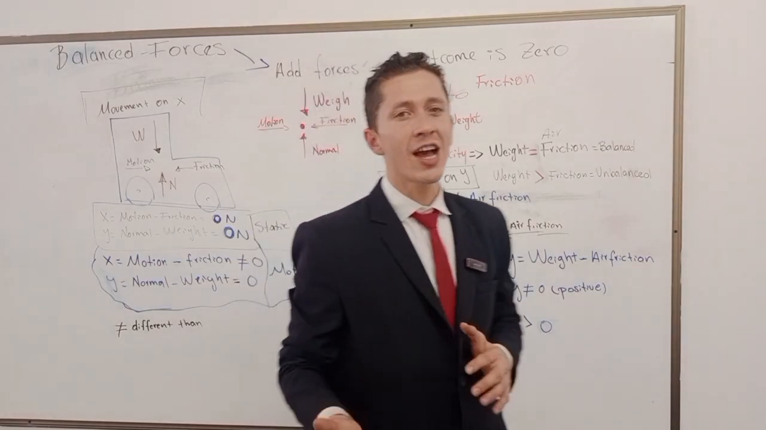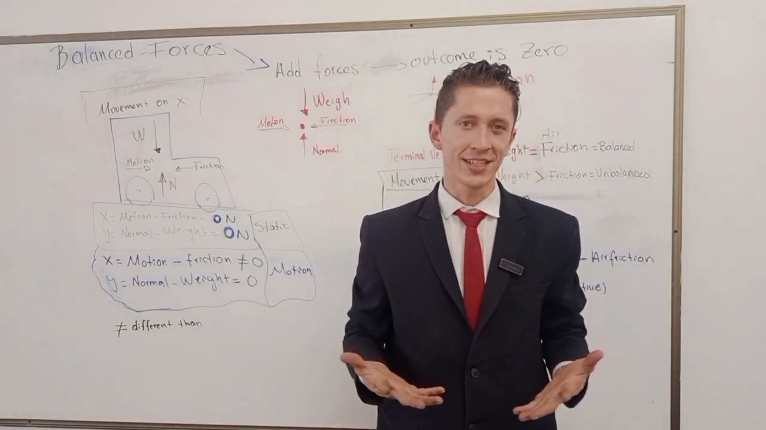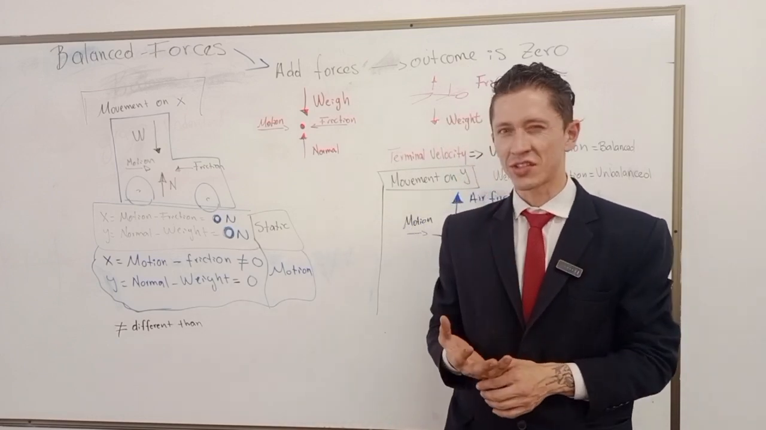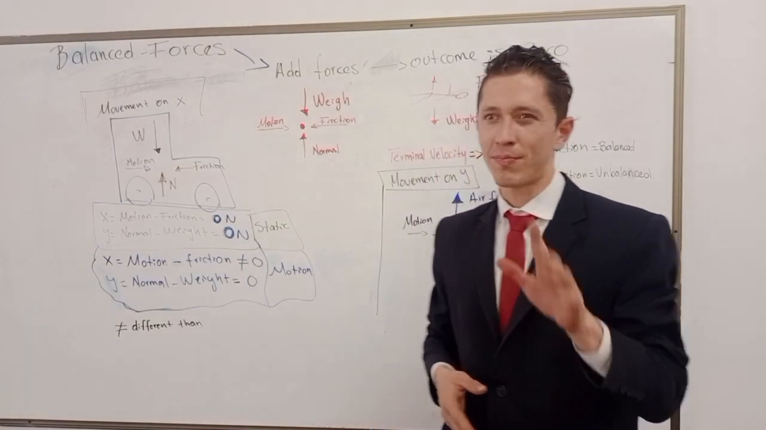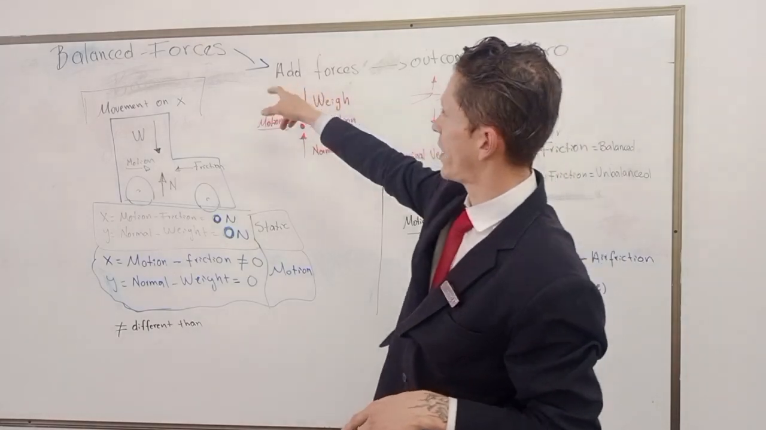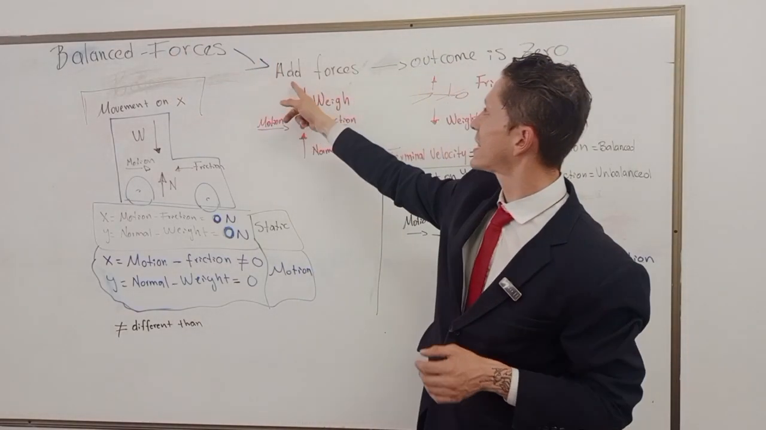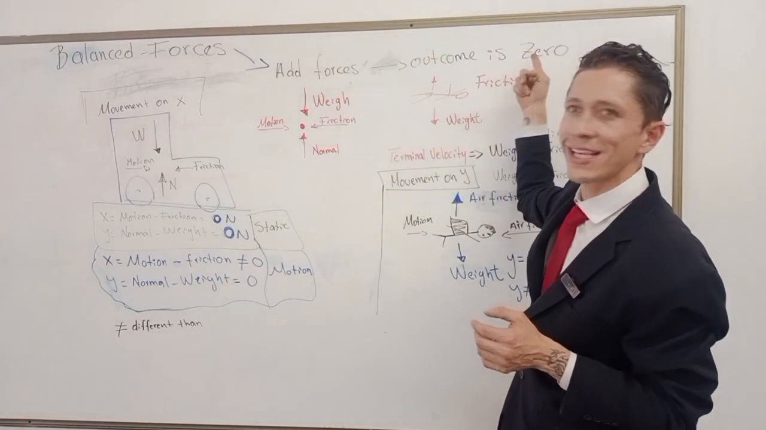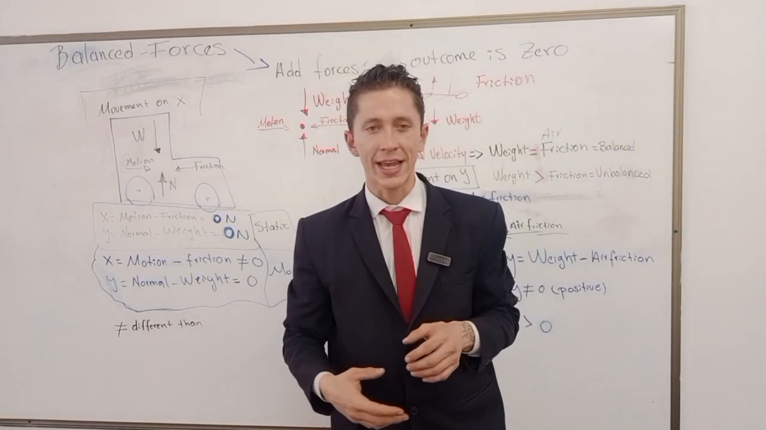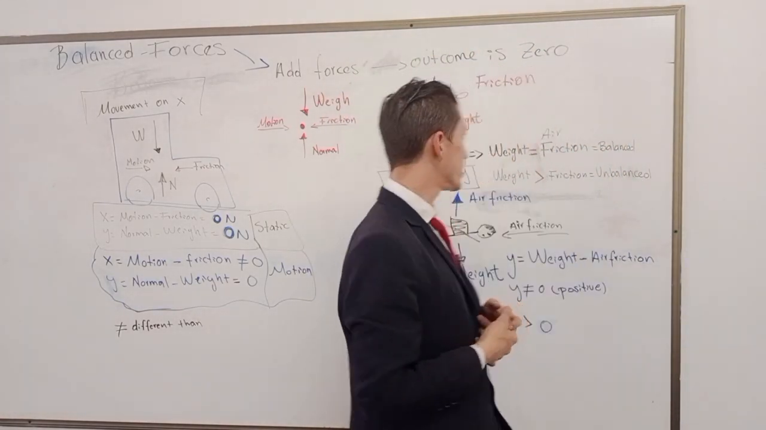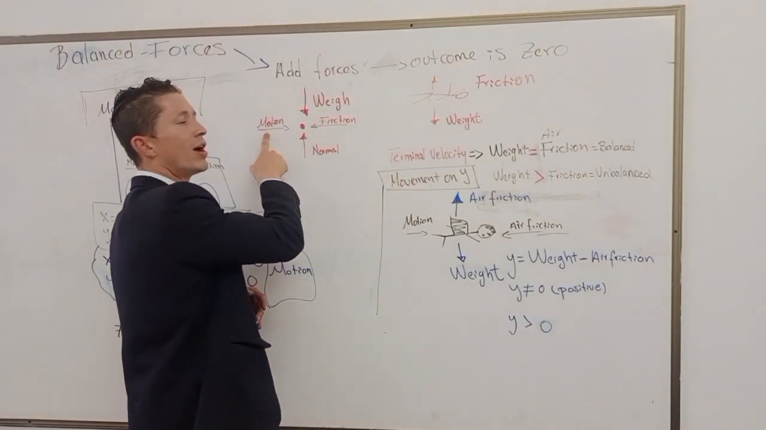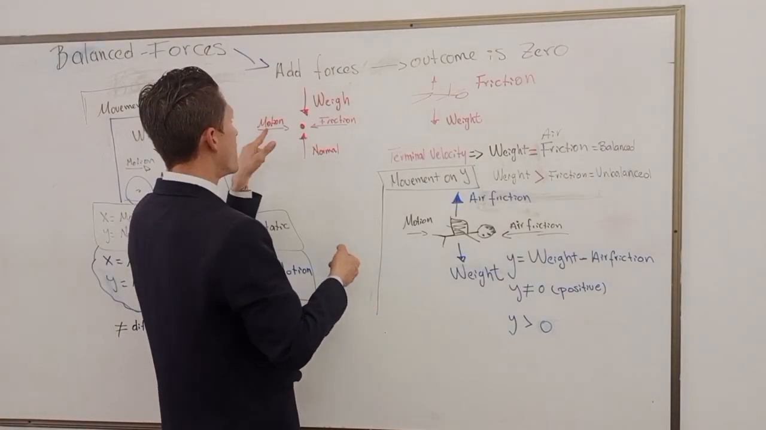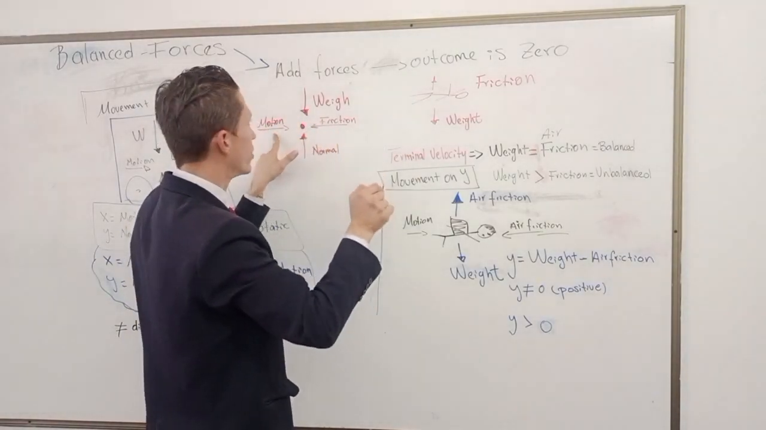The first concept that we need to understand is what a balanced force is about. Let's figure it out by defining it this way. Balanced force means that the sum of the forces is zero. Then you say something is static because friction is equal to the motion, so the result is zero. Motion equals friction, zero.